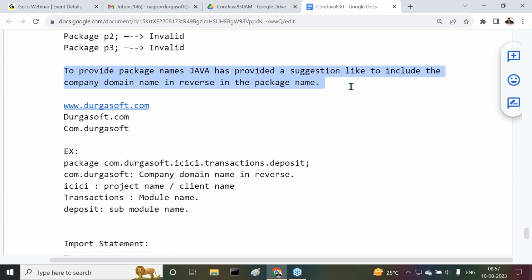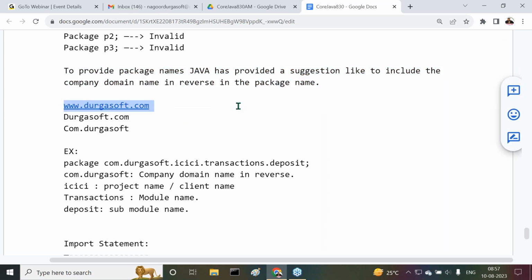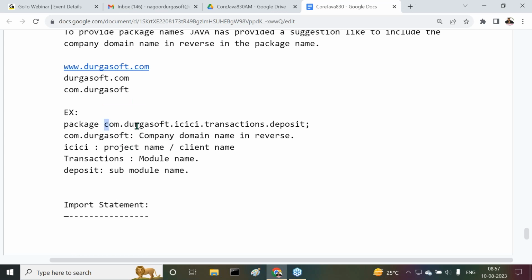To provide package names, Java has provided a suggestion to include the company domain name in reverse in the package name. Say the website name is www.durgasoft.com. The domain name is durgasoft.com, and the reverse of this domain name is com.durgasoft. We have to include this com.durgasoft in the package statement: package com.durgasoft.icici.transactions.deposit. Com.durgasoft is the company domain name in reverse. ICICI is a project name or a client name. Transactions is the module name.